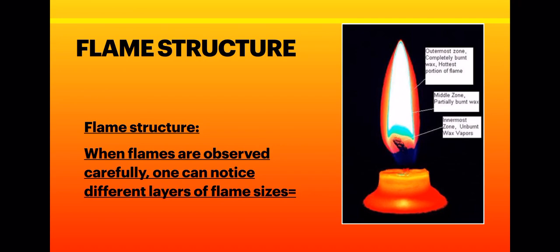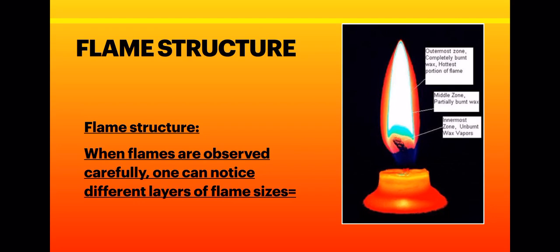Next comes the middle zone, and it is yellow in color. Why? Again I'll repeat, here the unburned carbon particles are there, and it is not getting a proper supply of oxygen. So partial combustion of wax will take place, and this will result in the formation of a yellow flame, and this yellow flame is the light giving flame. Unburned carbon particles leave the flame with smoke and soot, so you will get black color.